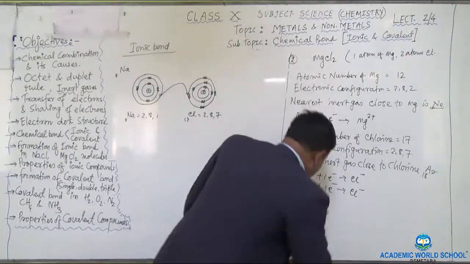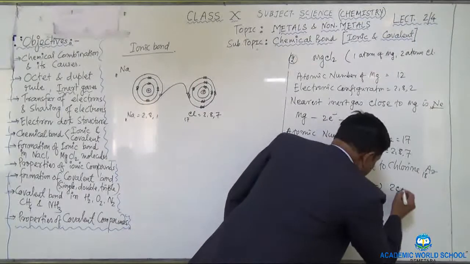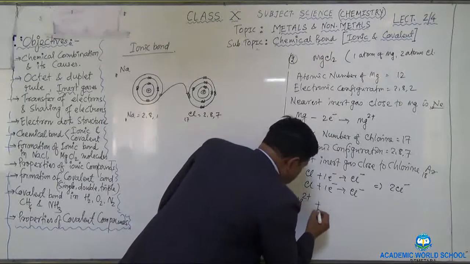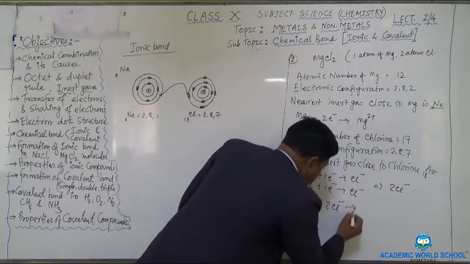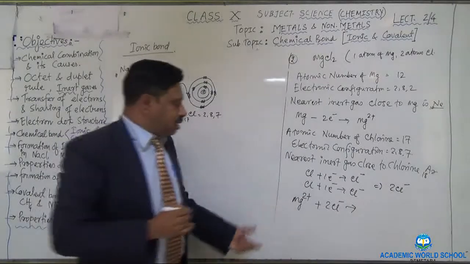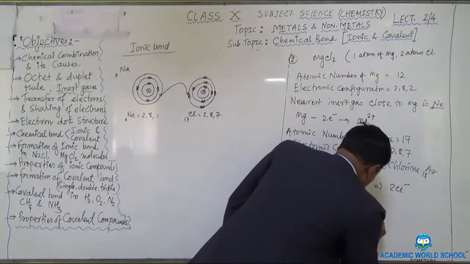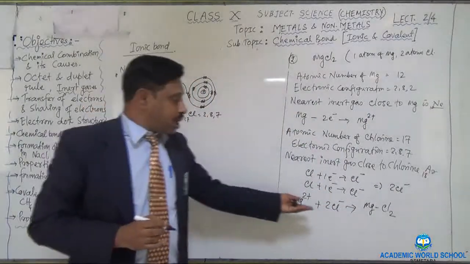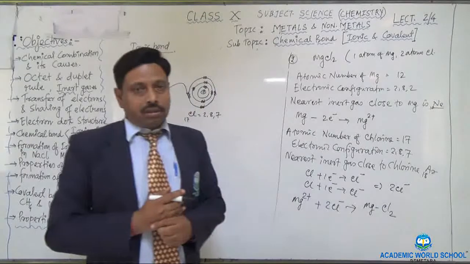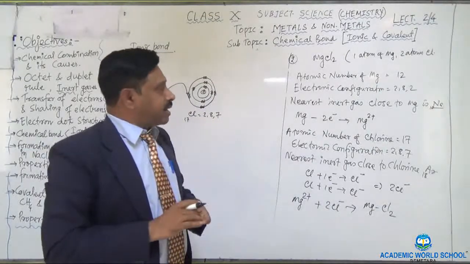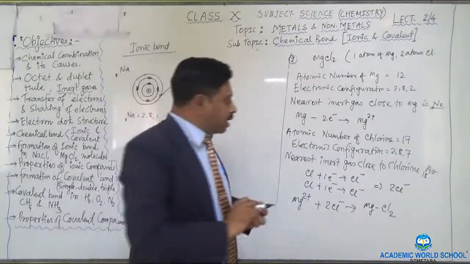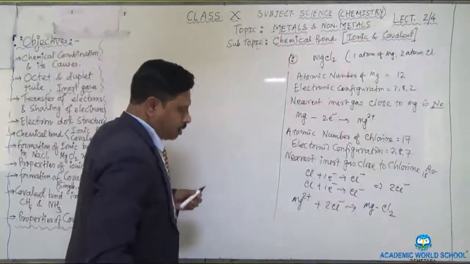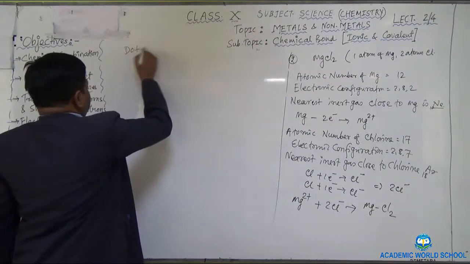So we can write that Mg2 plus and 2 Cl minus combine with each other, forming the molecule of MgCl2 with the bond of, which type of bond is it? Ionic bond. Okay, so in this way the magnesium chloride molecule is forming. Again, how to draw the dot structure of magnesium chloride? You can draw the dot structure in this way.